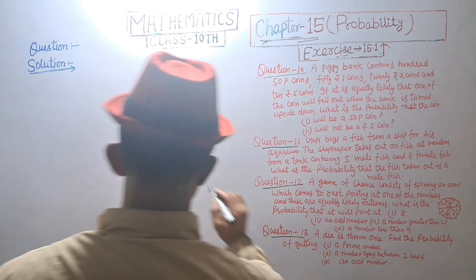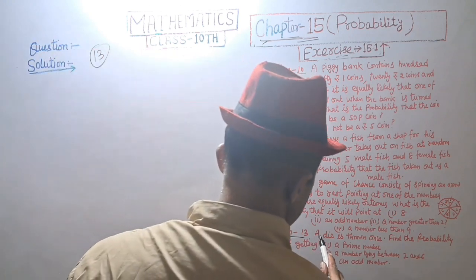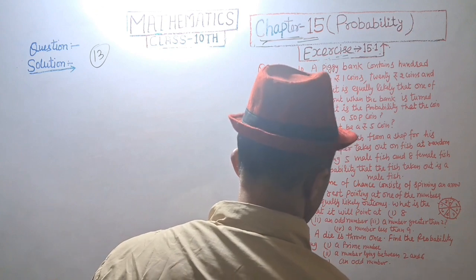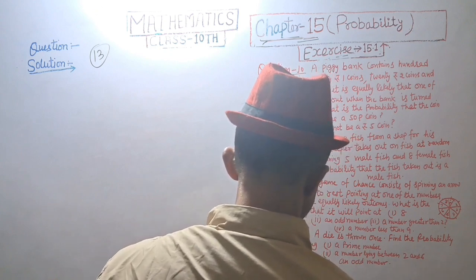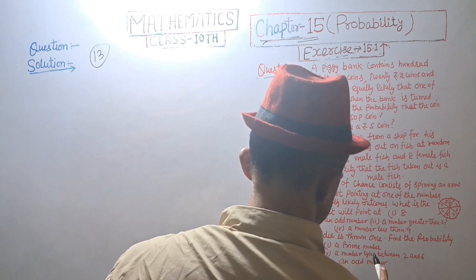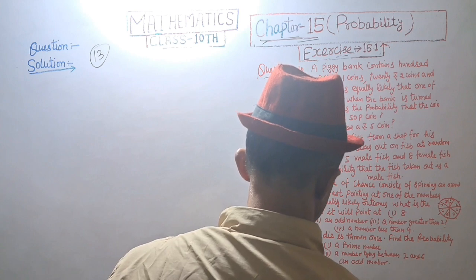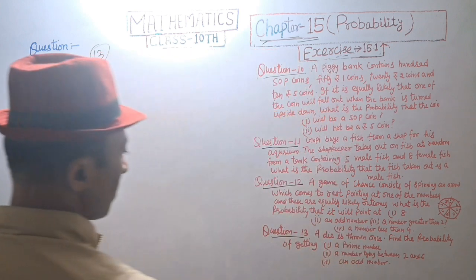Question number 13. A die is thrown once. Find the probability of getting a prime number, a number lying between 2 and 6, and an odd number.